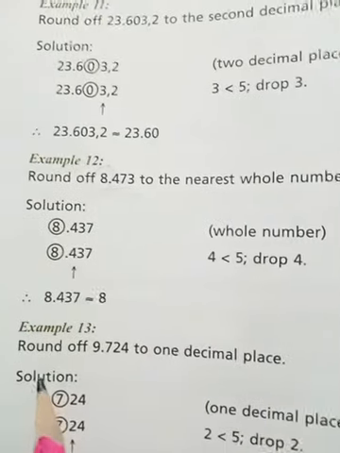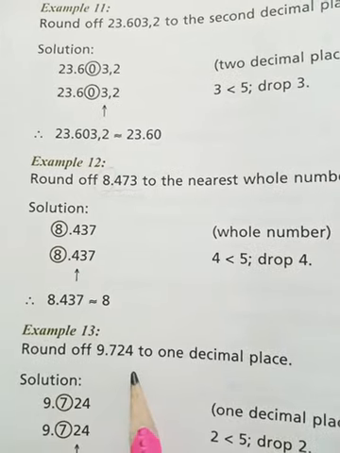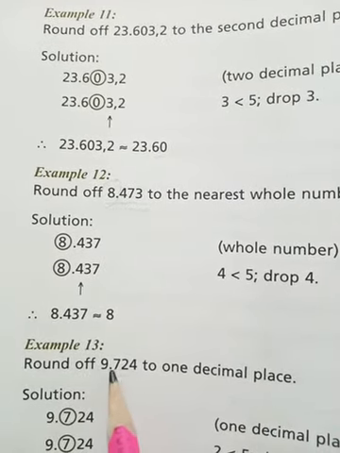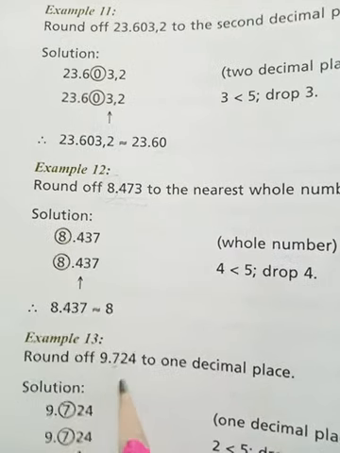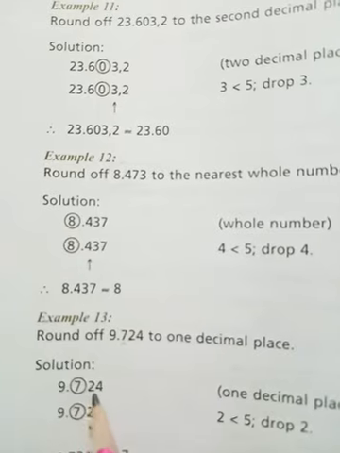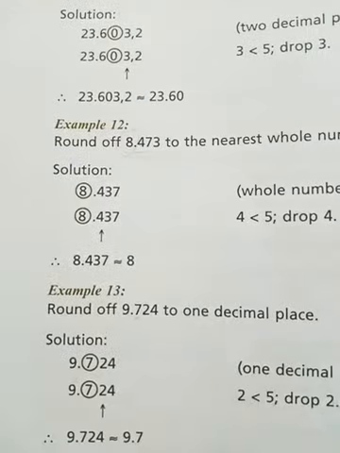Now see the next example, beta. Round off 9.724 to 1 decimal place. 9.724, 1 decimal place means till here, 9.7. Now what will we check? The digit right to it. Which digit is it? 2.